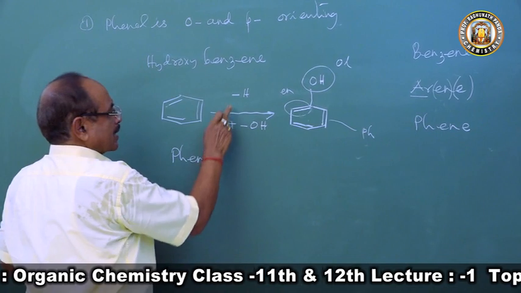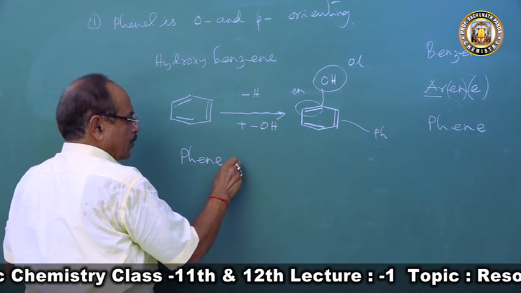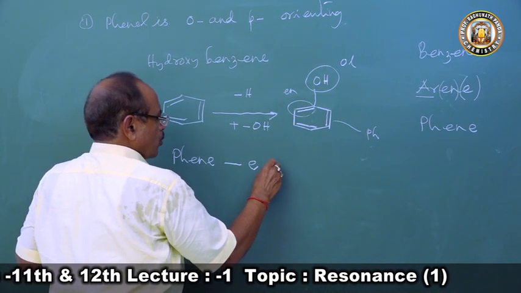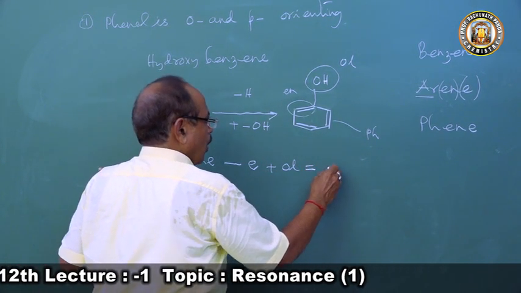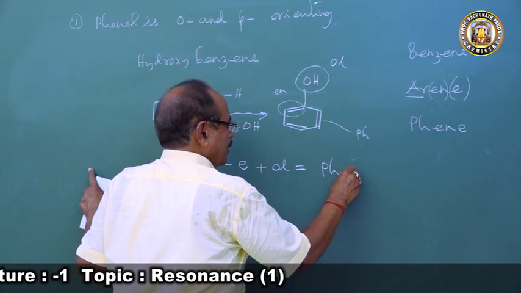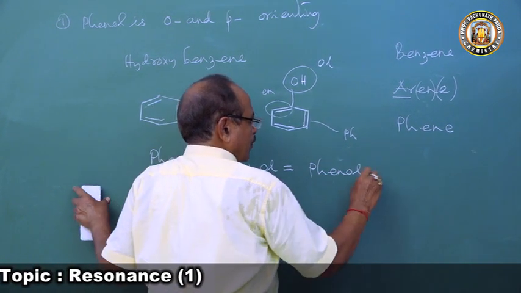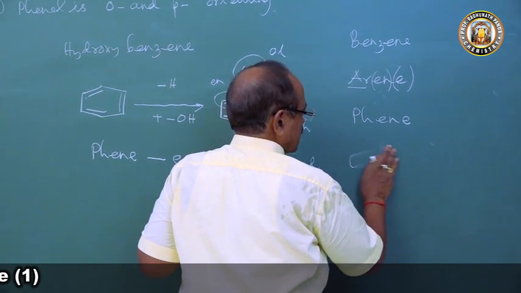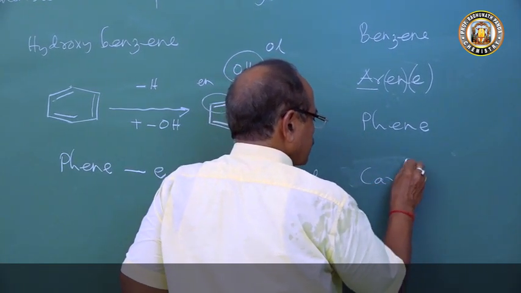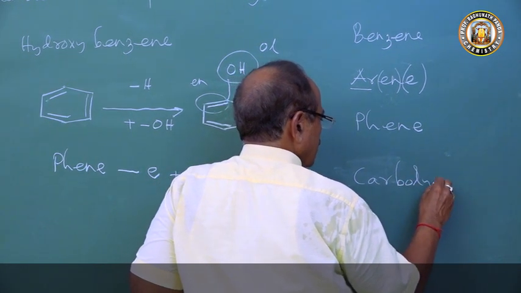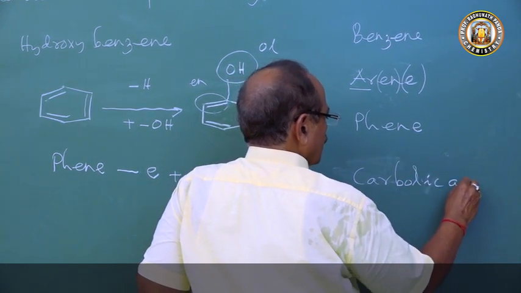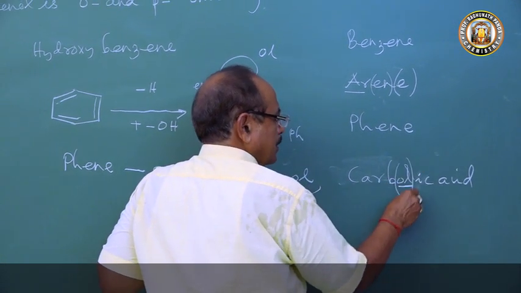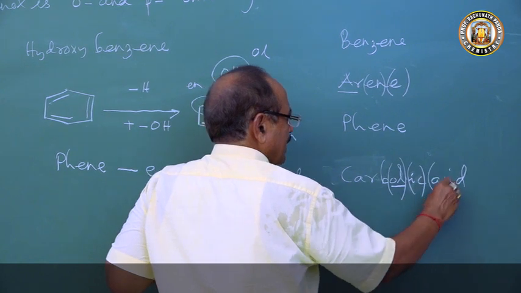From this phene, the name has come. When a hydrogen is removed and, according to nomenclature, the 'e' is dropped, OH is added. So this is called phenol. This is the reason why phenol is called phenol. The other name of phenol is carbolic acid. See, there is 'ol' and 'ic' and acid.